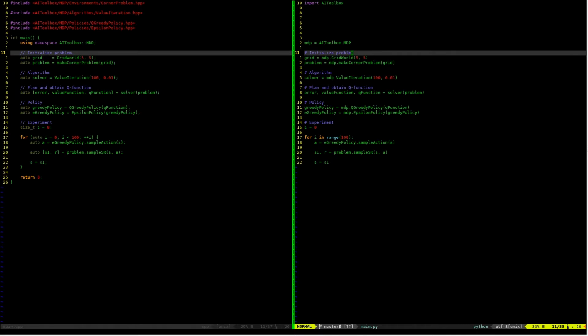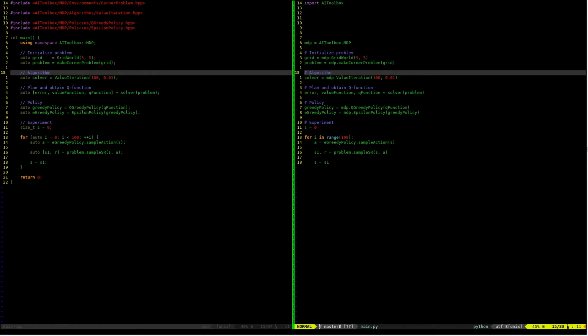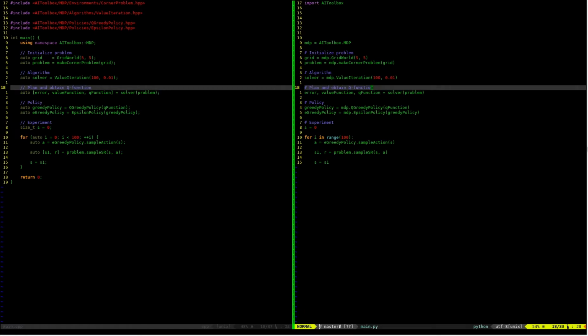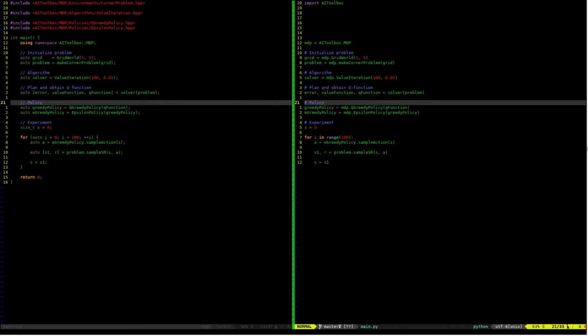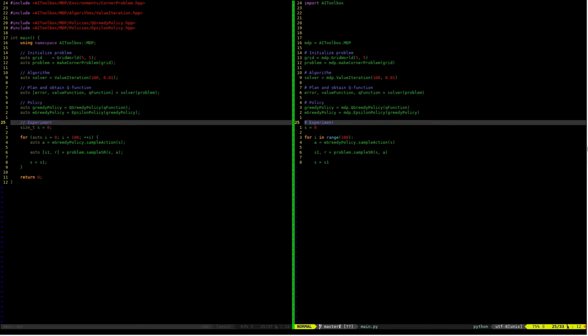The initialization, the solver algorithm, how the problem is solved, creating the policies, and finally the experiment itself. Having a simple interface makes it easier for students to experiment and try out new things. At the same time, as the library is written in C++, it can be much easier to extend it in the same language. This is why we focus so much on clarity and documentation, as we know that C++ can be a daunting language for many people.